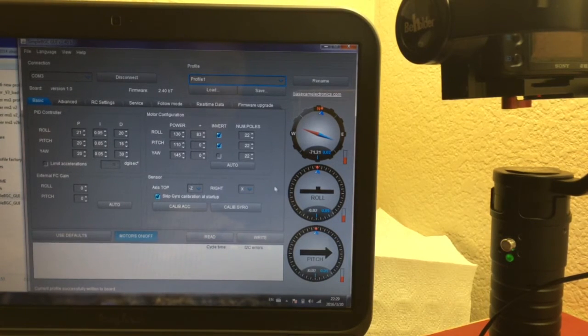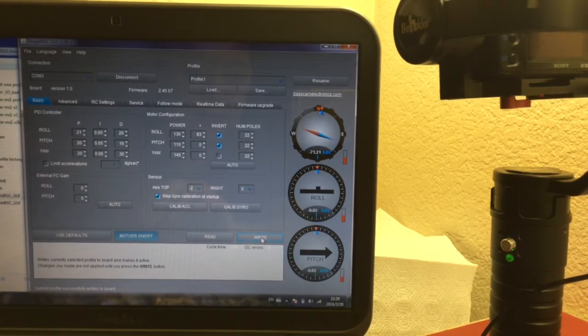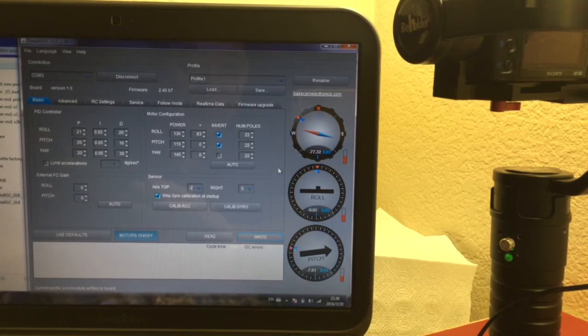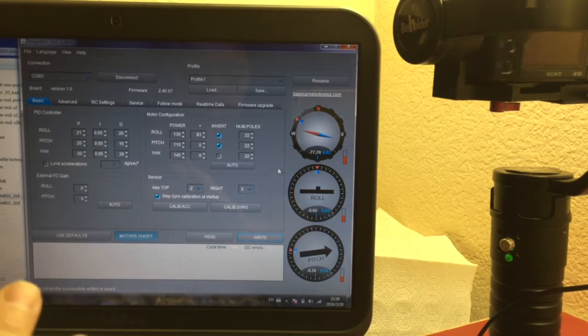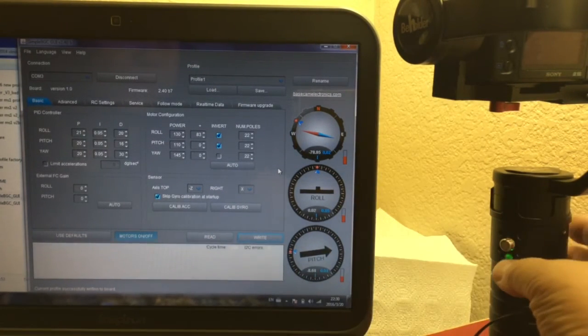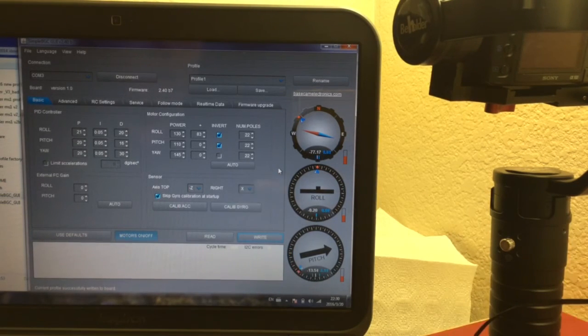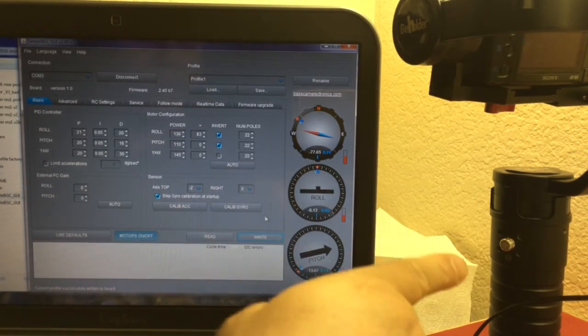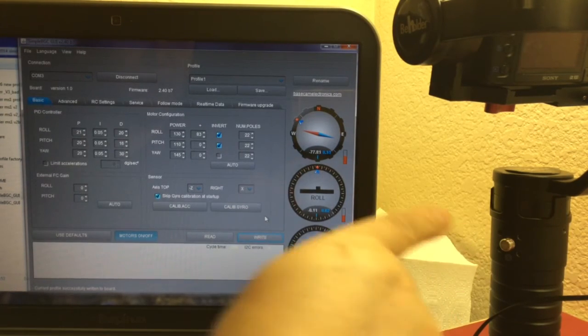We go back and check everything's okay. Then we click write right here. Okay, now the information is written into the gimbal. It's profile 1. Okay, everything now looks perfect. After doing the model setup, we can power off the gimbal again. Power off. Okay, why do we need to power off? We need to calibrate ACC and calibrate gyro again in power off status of the MS1.